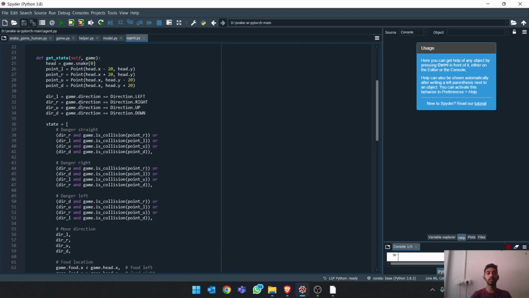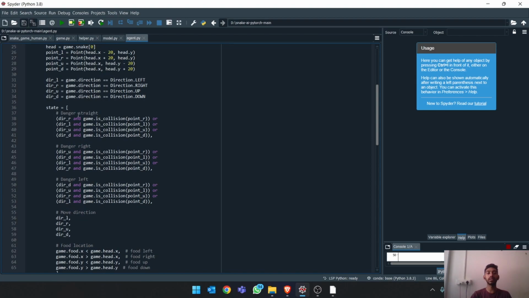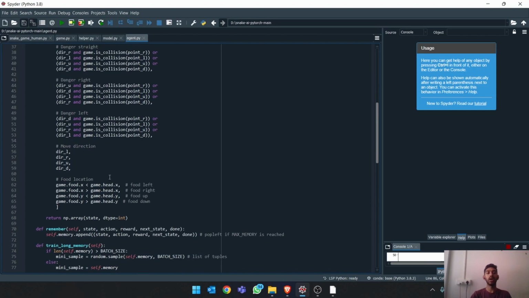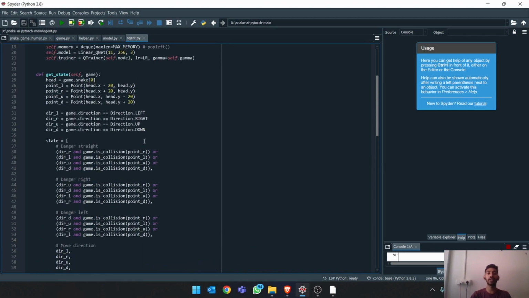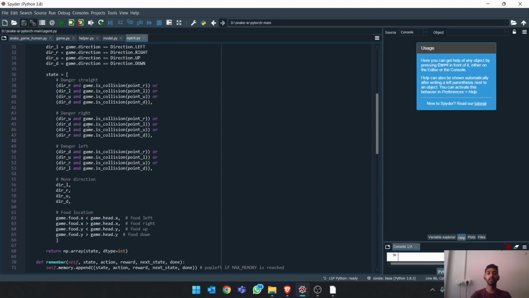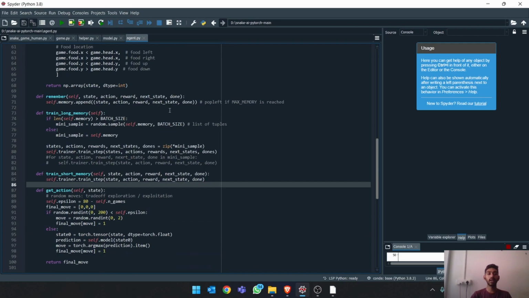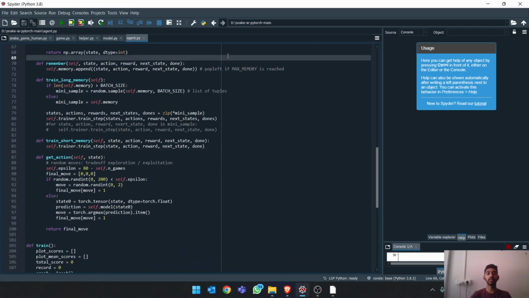A few of the state values that it can get are if there's danger around it, or if it has to move in a particular direction, or if there is any food present around it. As we have seen, there are 11 states, and this is the function to get the exact state it is in. Next, we have the remember function.